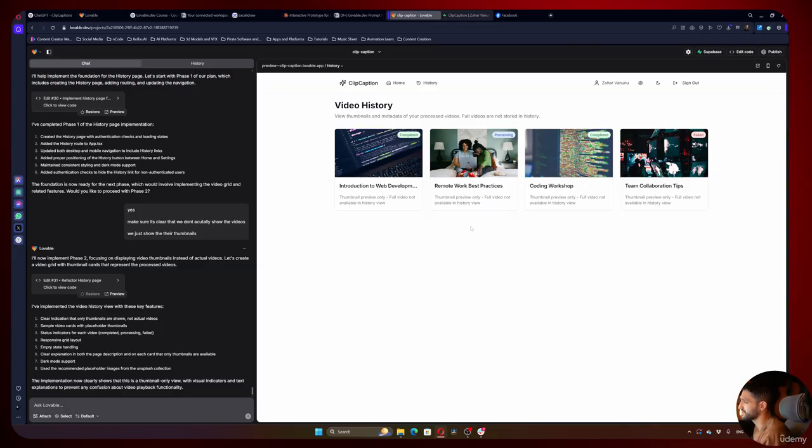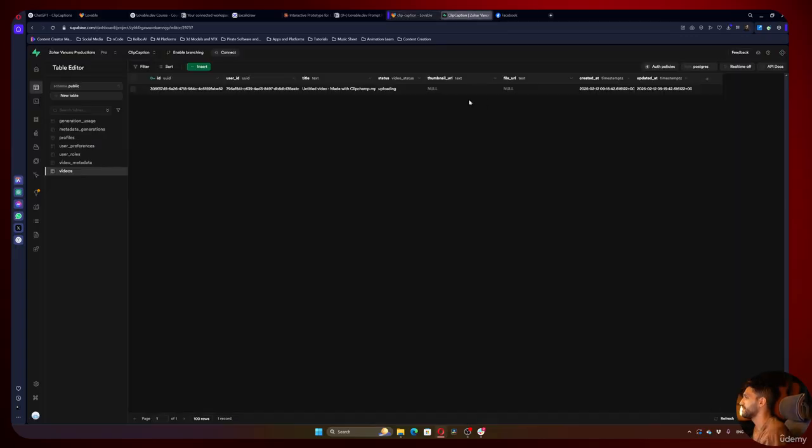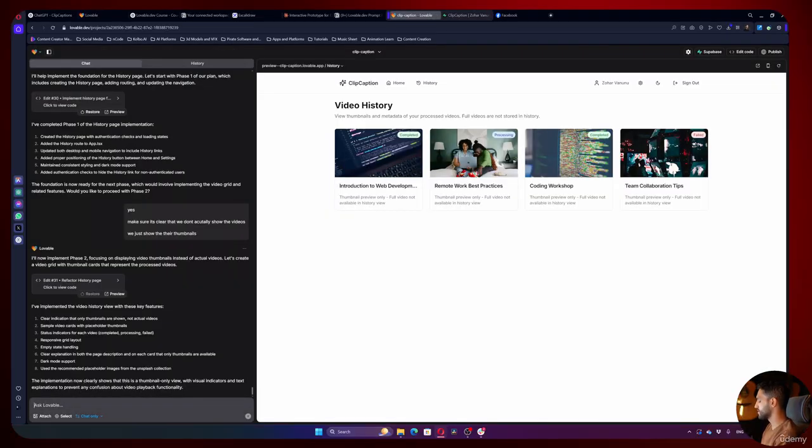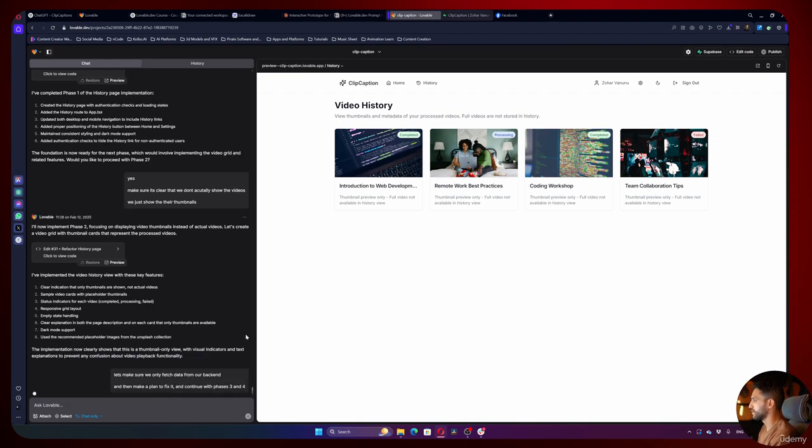I don't really love it because we don't really show now what we have in our backend. So let's write to them like that. Let's make sure we only fetch data from our backend and then make a plan to fix it and continue with phases 3 and 4. So what I told them now is that, hey, I don't want to see those examples, images and videos, okay? It's nice and all, but it will cause me problems later on. And second of all, take that information I just told you and continue with phases 3 and 4,